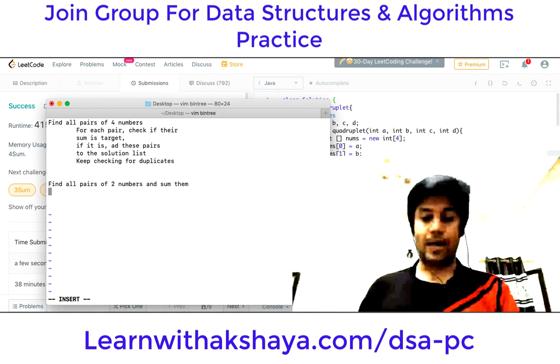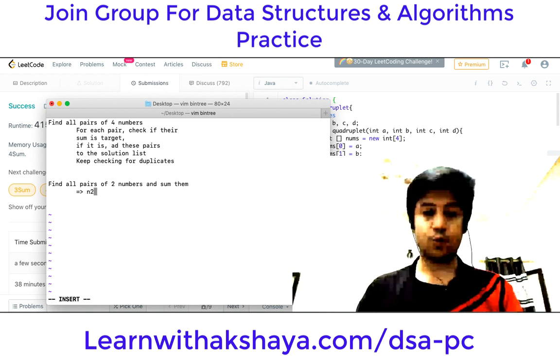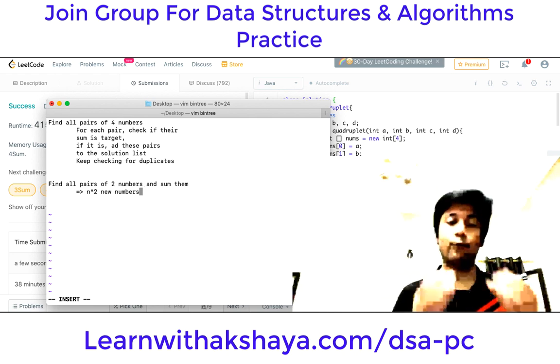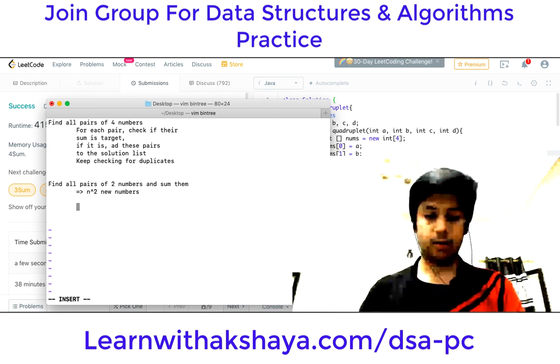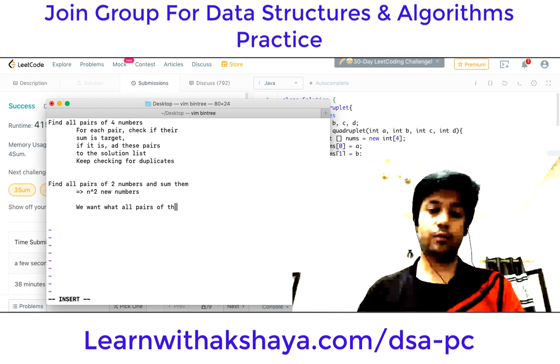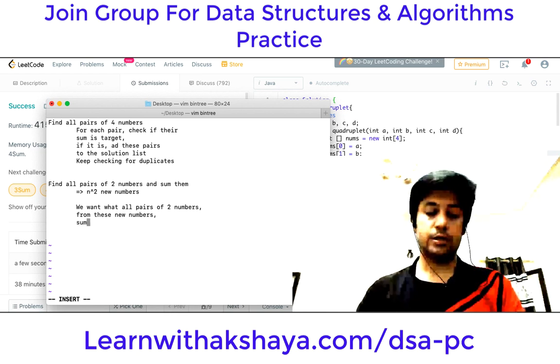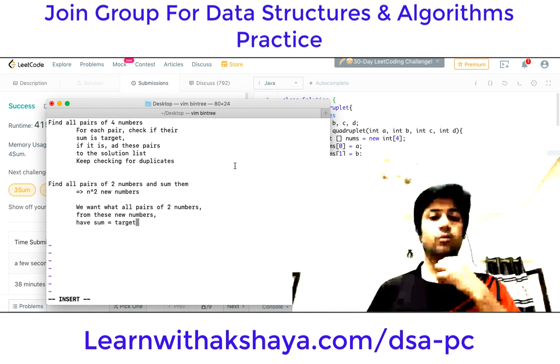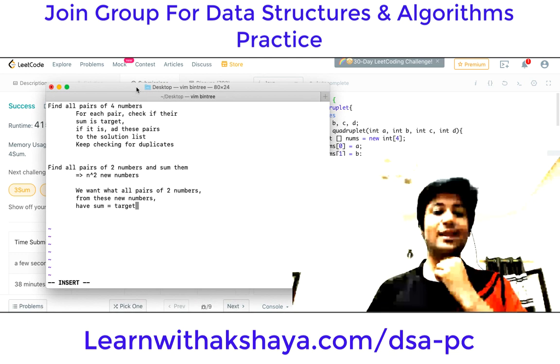Okay, so as a result of this, you will get n square new numbers, right? And what do we want? We want all pairs of two numbers from these new numbers to have sum equal to target. Okay, so let me give you an example on that.